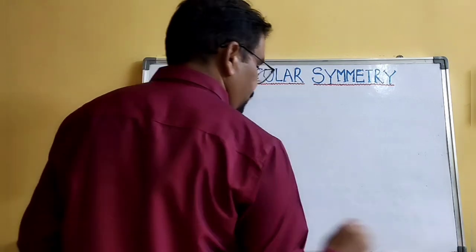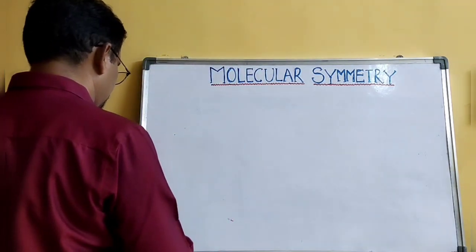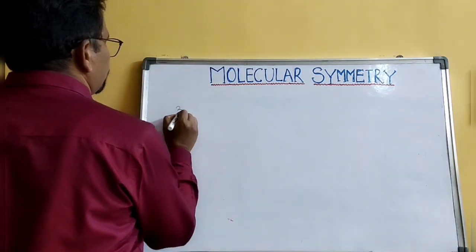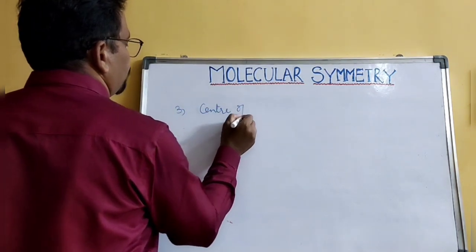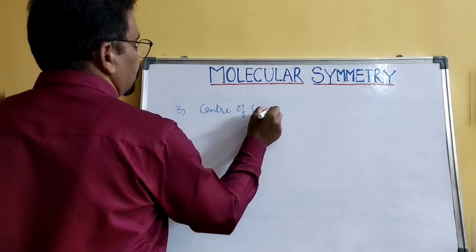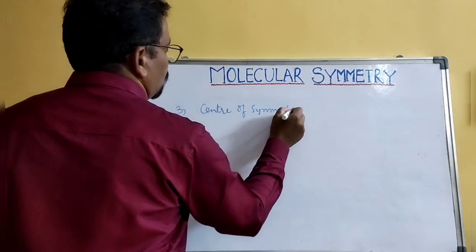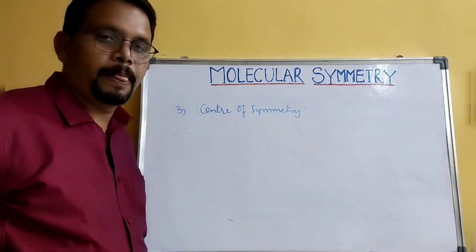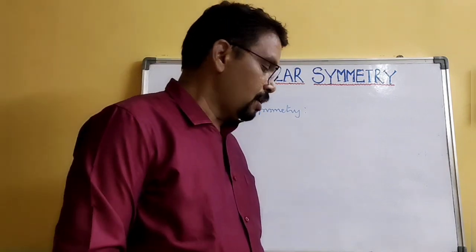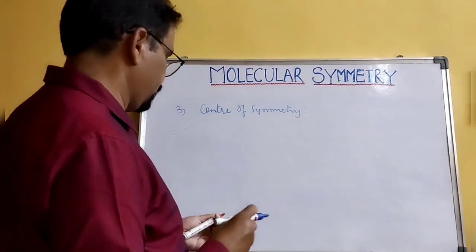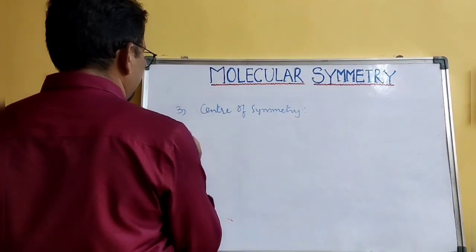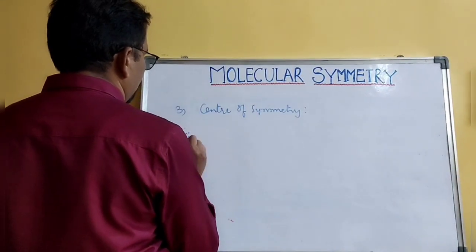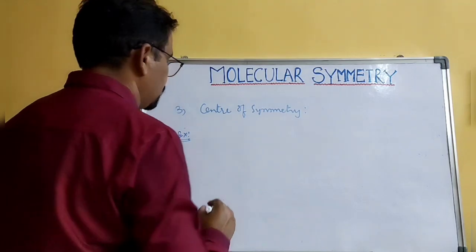And let me move to the center of symmetry. The third one is center of symmetry. So what is center of symmetry, and how can you identify center of symmetry in molecules? First let me give you an example so that you will understand the definition easily.